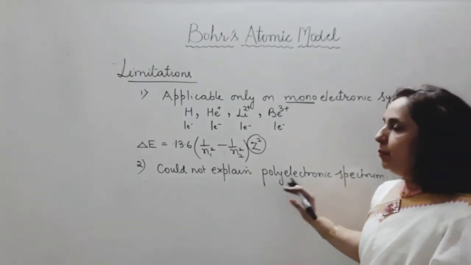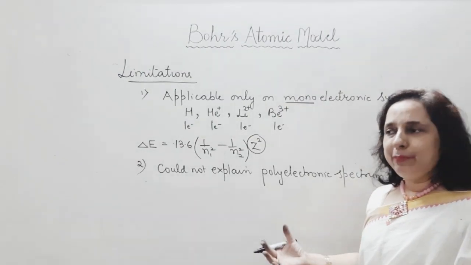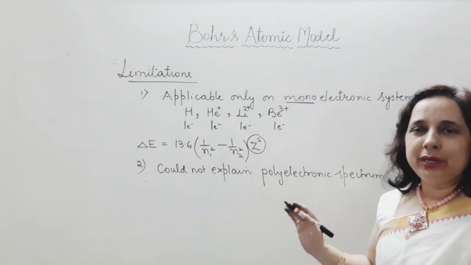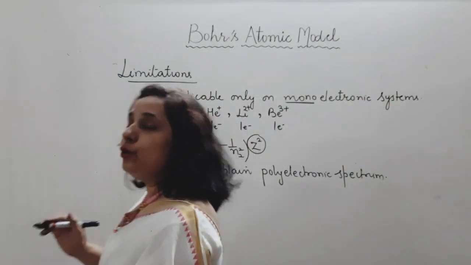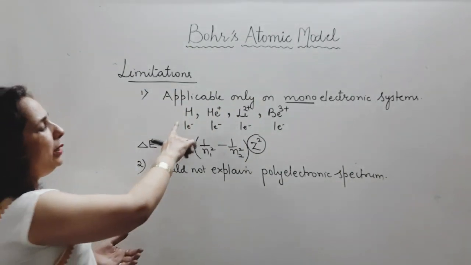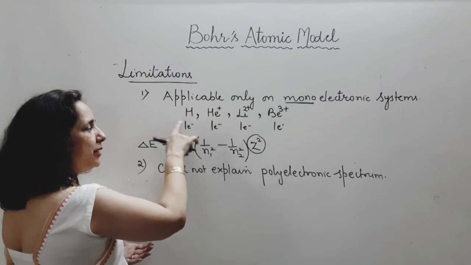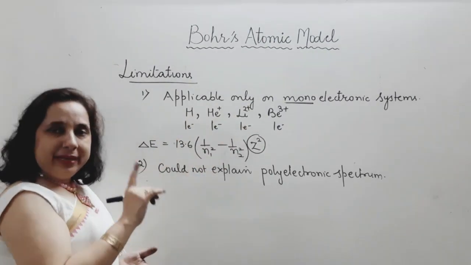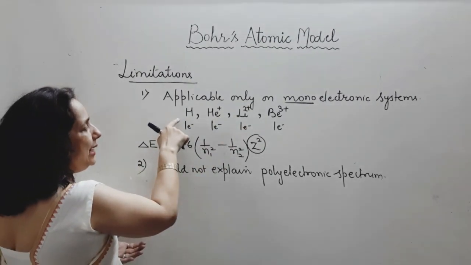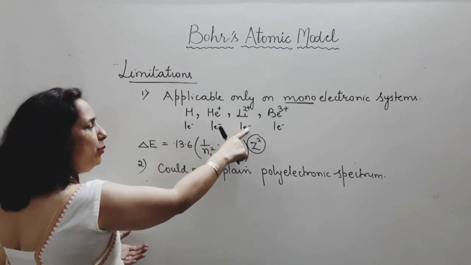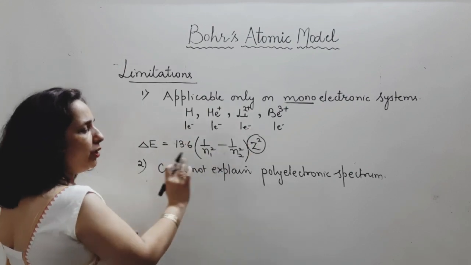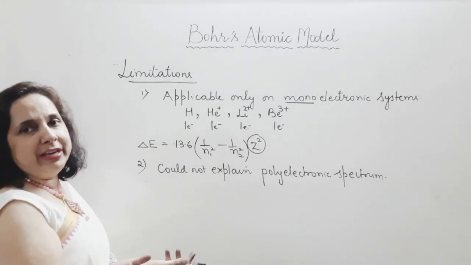In those spectra, how many lines will be formed? What are the types of lines? Not explained by Bohr. He was in a position to explain the hydrogen spectrum, or monoelectronic spectrum. I explained this hydrogen spectrum in another video. This was explained by Bohr, an achievement, but the polyelectronic spectrum was not explained by Bohr, a failure.